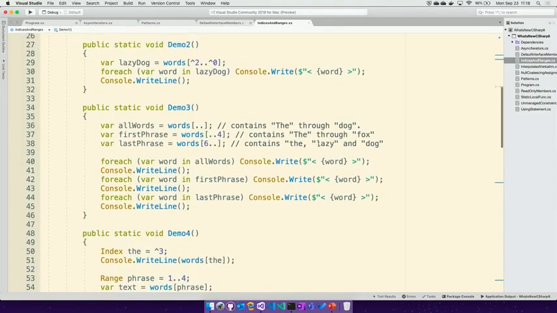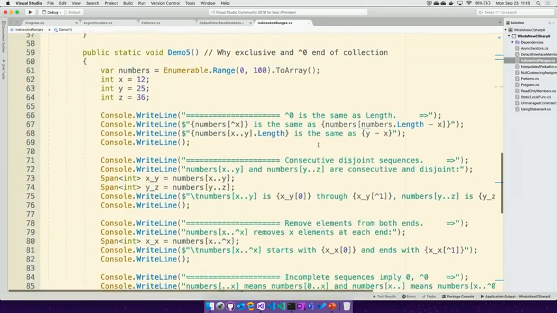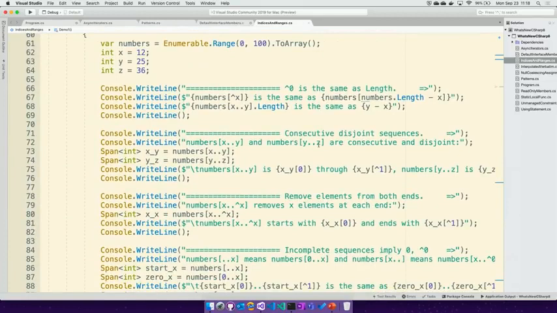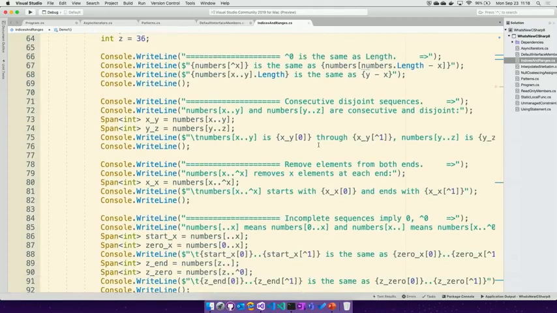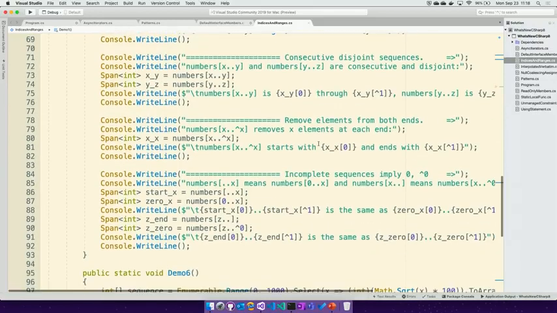If you look at the second demo, it takes the last two words from hat 2 up to hat 0. And if you notice here, ranges are exclusive, so the last element in a range is not included in that range. That gets important as we look at some of the rules, which is why we chose an exclusive range. The numbers from x through y is the same as the range of y minus x; it has that many elements. And these other rules, once again, go x to y, y to z. They should be sequential and non-overlapping.